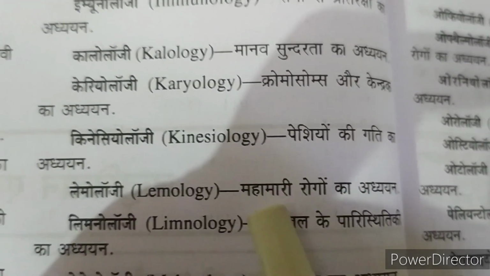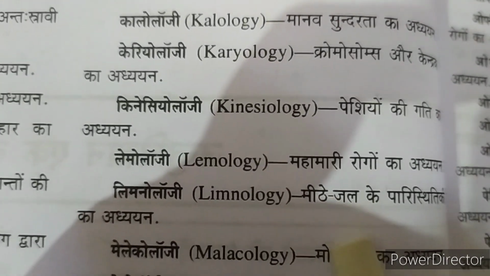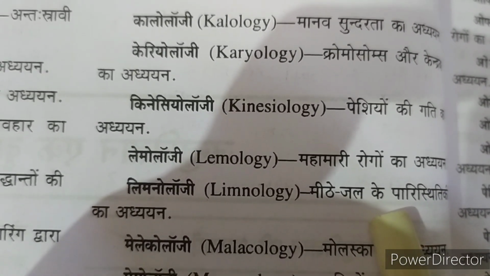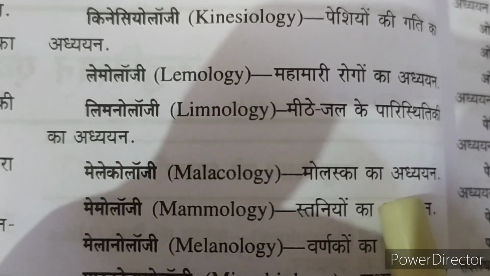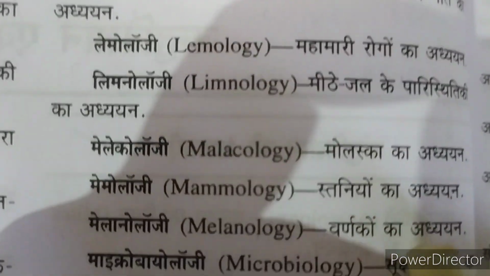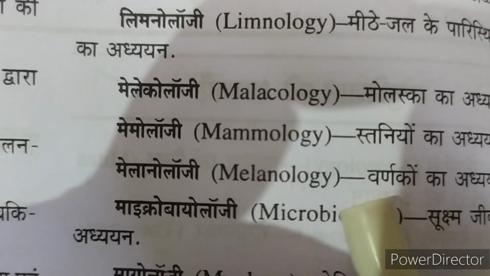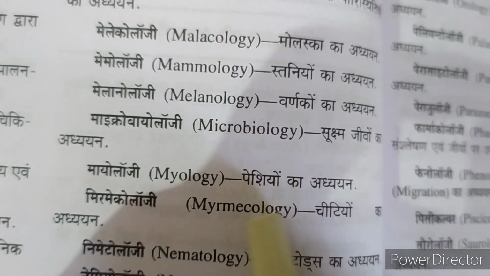Limnology is the study of inland waters, the structural and functional relationship between the organisms of inland waters. Study of molluscans we study in malacology. Mammals in mammalogy, and melanin pigment and other pigments in melanology. Study of microorganisms in microbiology.